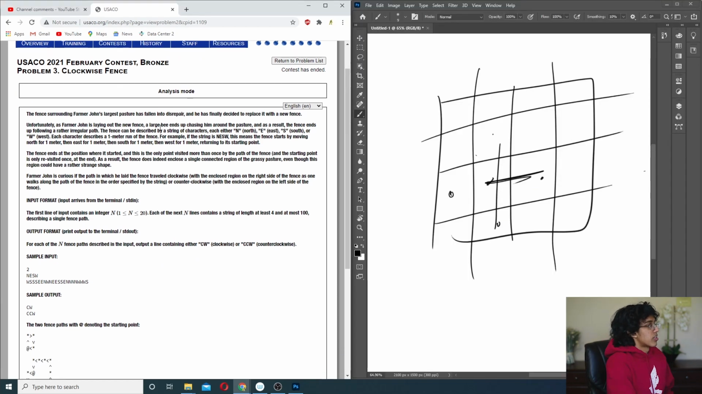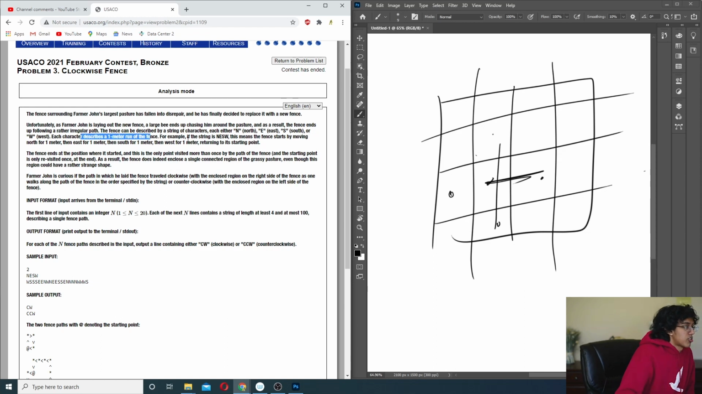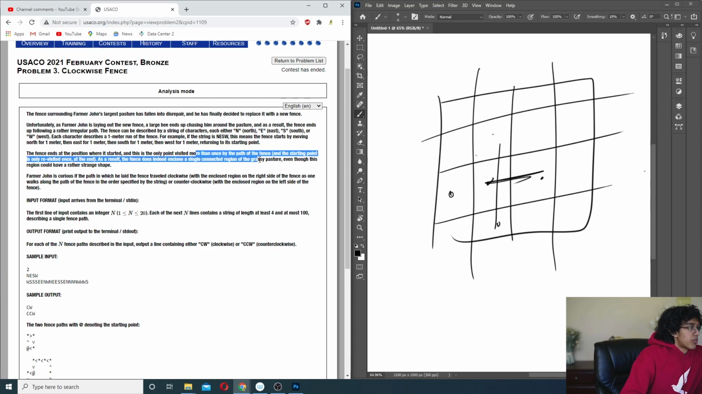Alright, Clockwise Fence. The fence surrounding Farmer John's largest pasture has fallen into disrepair, and he has finally decided to replace it with a new fence. Very good for him. Unfortunately, as Farmer John is laying out the new fence, a large bee ends up chasing him around the pasture, and as a result, the fence ends up following a rather irregular path, I would imagine. The fence can be described by a string of characters, each character being a direction. The fence ended at the position where it started, and this is the only point visited more than once by the path of the fence, and it's only revisited once, okay. As a result, it encloses a single connected region, and he wants to see if he laid it counterclockwise. Oh, okay, yeah, that makes sense.